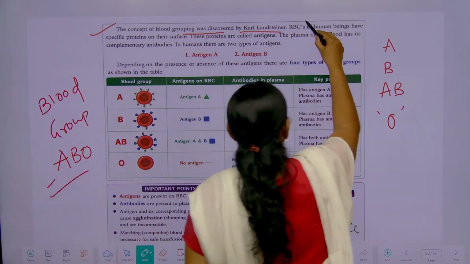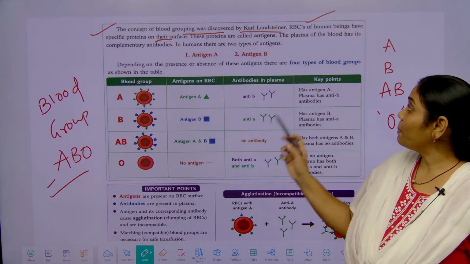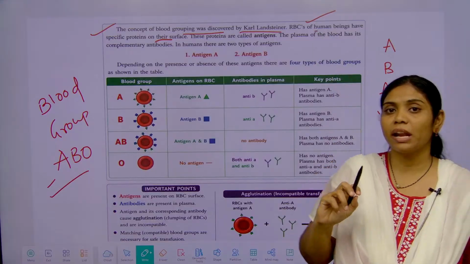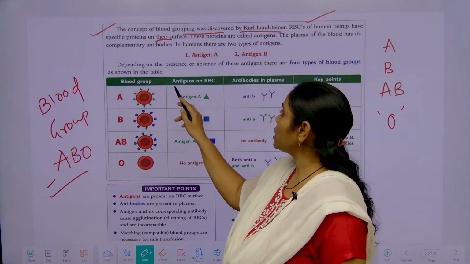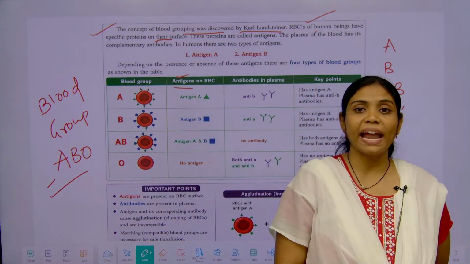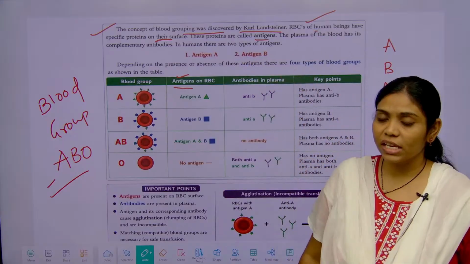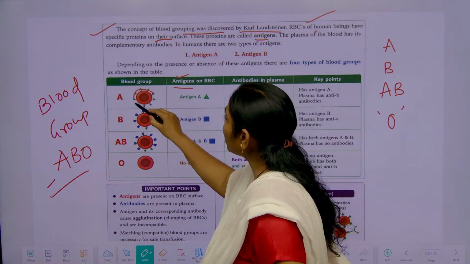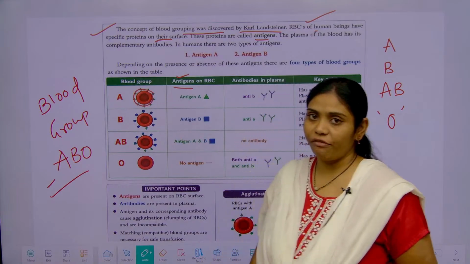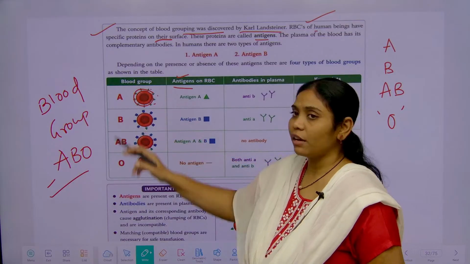RBCs of human beings have specific proteins. Those specific proteins we call antigens. These antigens are present on the red blood cell surface.